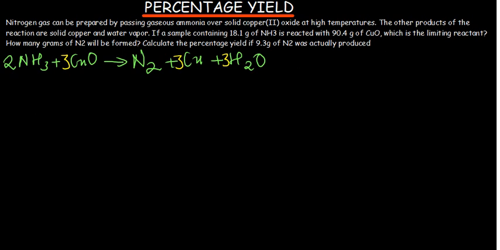And from what we've been told, 18.1 grams of ammonia reacts with 90.4 grams of copper oxide. Okay, that's the reaction. Now the question is, we want to find out which of these two is the limiting reagent. And then the other question is, how many grams of nitrogen will be produced.